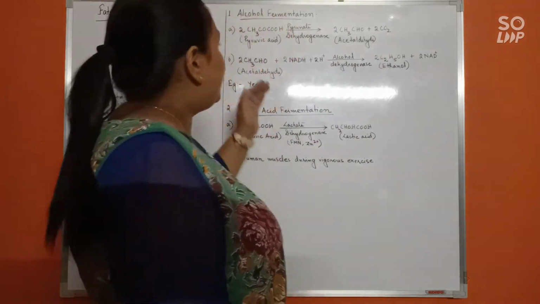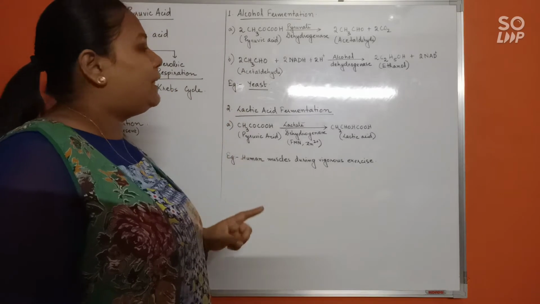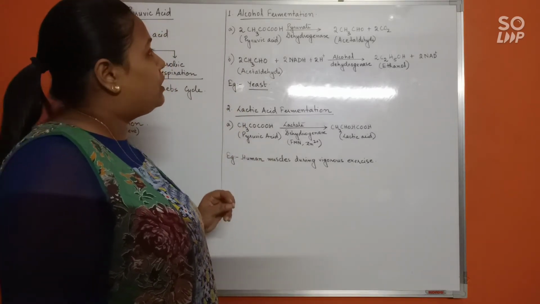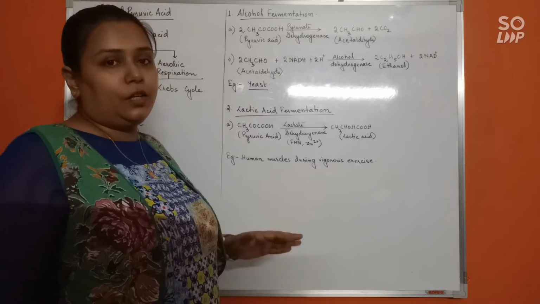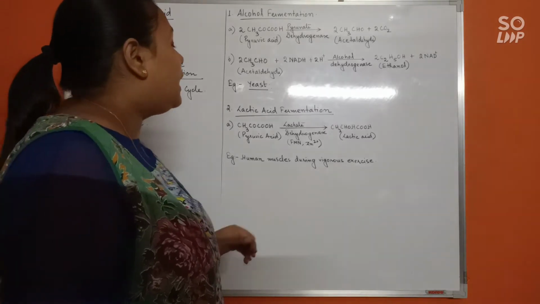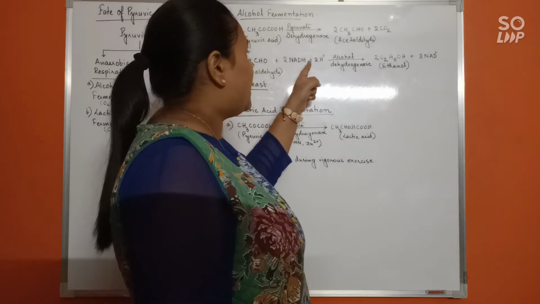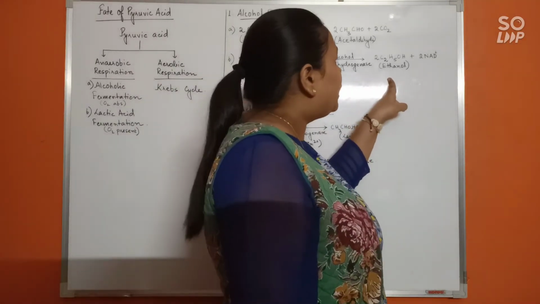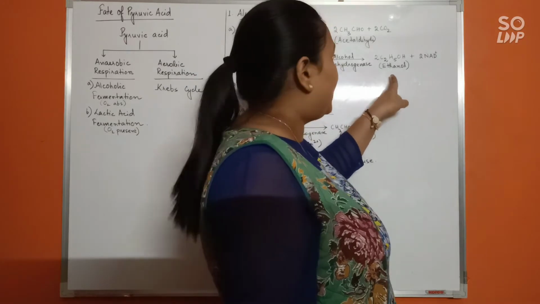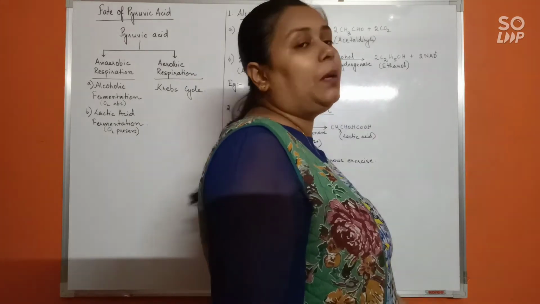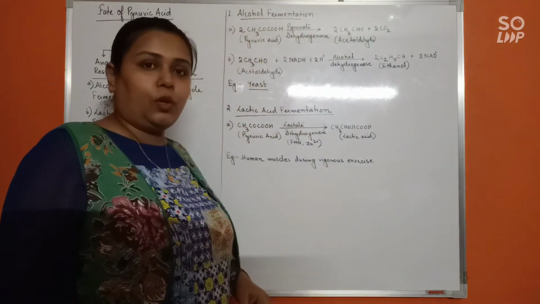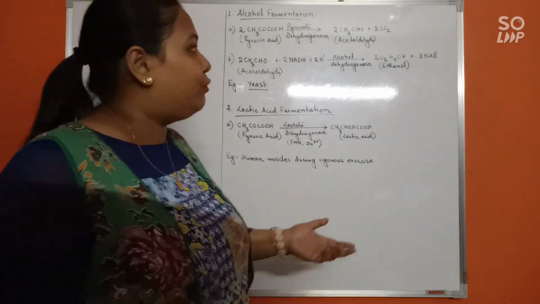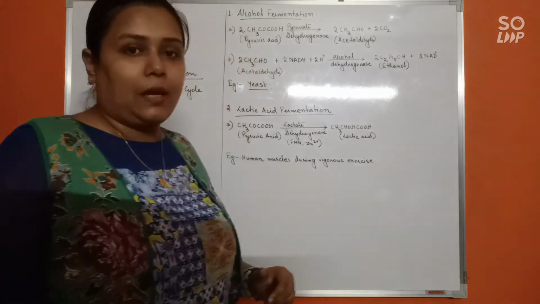In the second step, the acetaldehyde that has been formed will undergo a dehydrogenation step in which NADH plus H plus will be involved, which will be converted into ethanol, C2H5OH, and NAD plus will be regenerated. So the reducing agent NADH will be reoxidized to form NAD plus in this step.